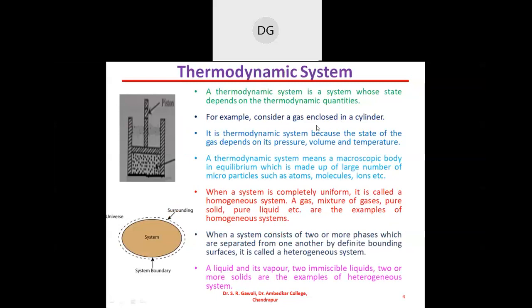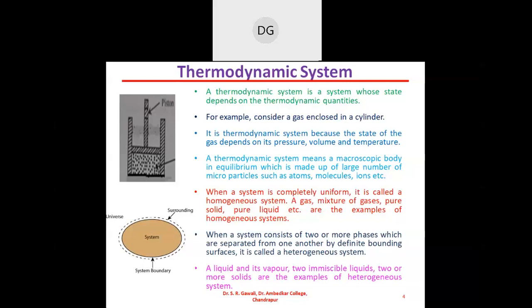So after this we will study what is meant by a thermodynamic system. A thermodynamic system is a system whose state depends upon the thermodynamic quantities. What are the thermodynamic quantities? Pressure, volume, temperature, concentration. These are the thermodynamic quantities. And the state of any system depends upon these four variables. Therefore, such a type of system we call a thermodynamic system.